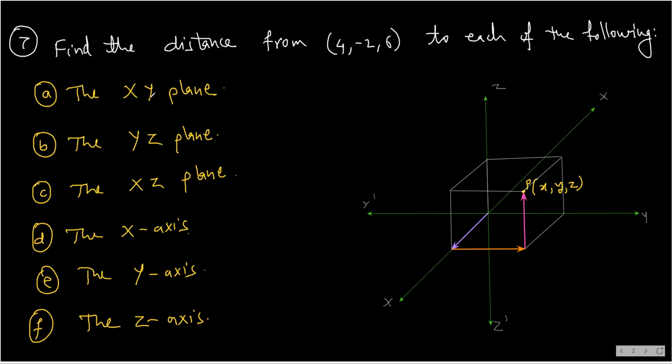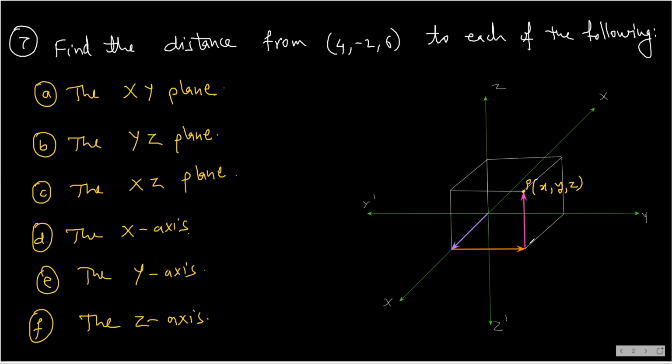That is, distance from the xy plane. Distance of this point from the xy plane. Now remember, the distance of a point from the xy plane is its z coordinate. See, this is the xy plane. For your reference, I have drawn a diagram here, and in this diagram I have taken the point as P. So what is its distance from the xy plane?